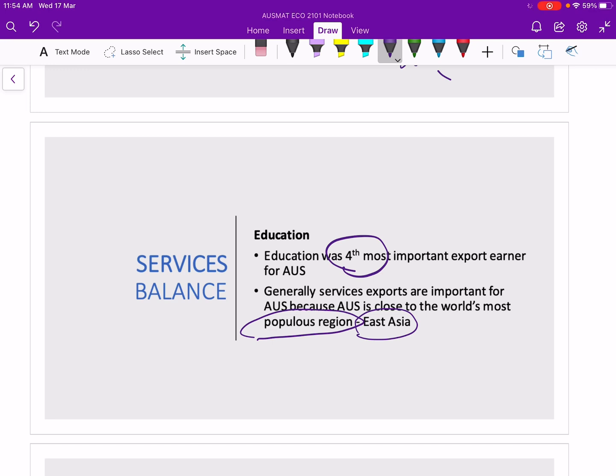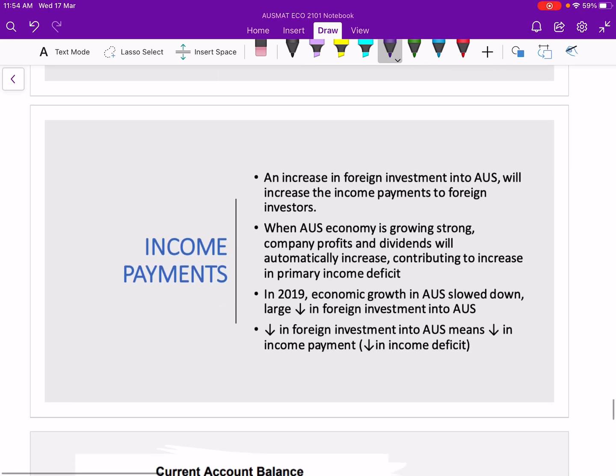Okay, it means that there are a lot of people there, and the neighboring countries like China, Singapore, Malaysia, they all have rising middle income people, right? You see that people are getting richer. It means that Australia's education sector can do even better because more citizens in those countries will opt to go to Australia and do their studies. So that itself could increase Australia's education exports. Okay, now next is income payment.